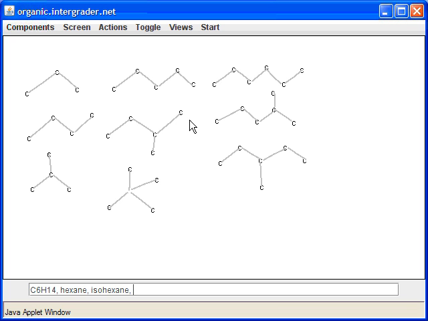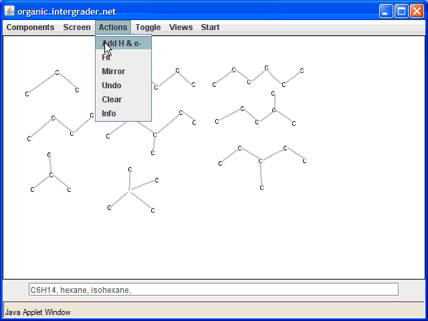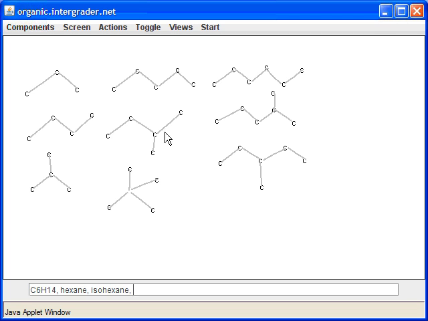So let me go to the next picture over here and try to add a new carbon. For instance, if I add a new carbon over here, I hope you see that this compound and this compound are the same. Next, if I add a new carbon over here, that somehow is similar to this compound. Sorry, this wasn't called isopentane. This was called neopentane.